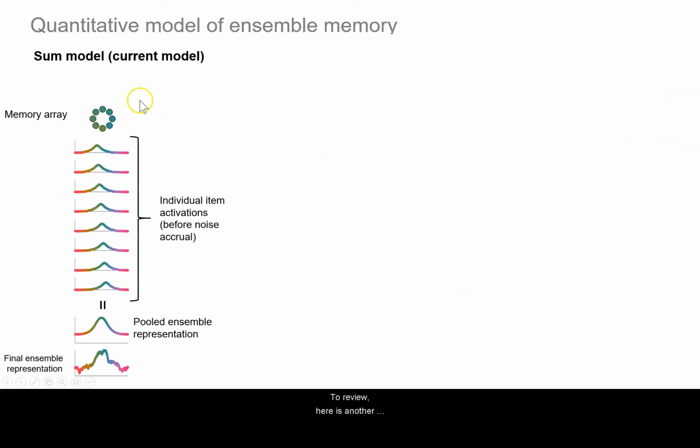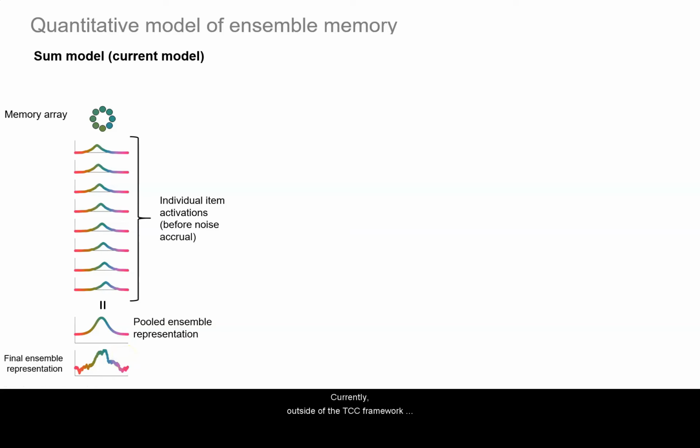To review, here's another representation of this model for ensembles. For simplicity, I'm going to refer to it as a sum model. And so again, the assumption here is that there's a pattern of activation for individual items, which are pooled at a relatively early perceptual stage to create this ensemble representation, which is subsequently corrupted by noise.